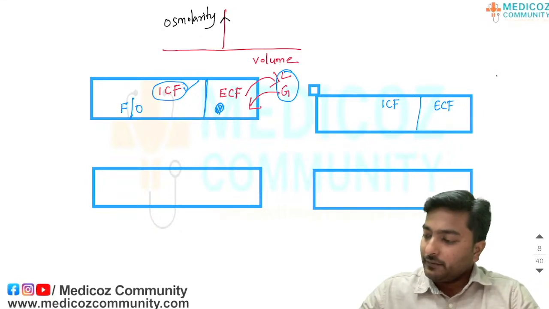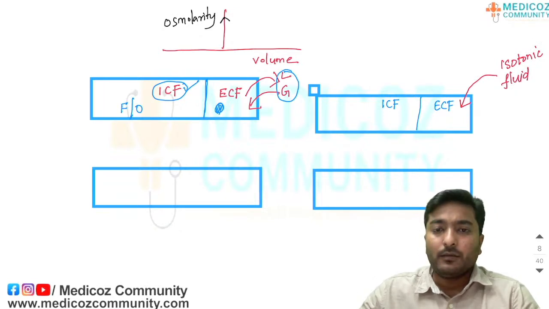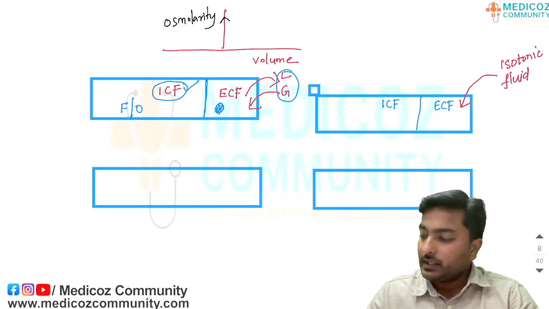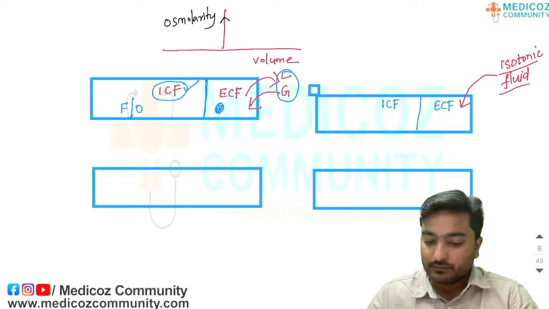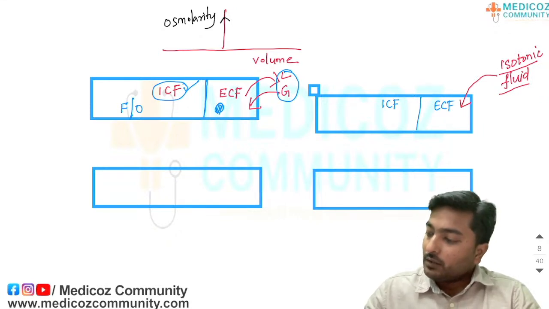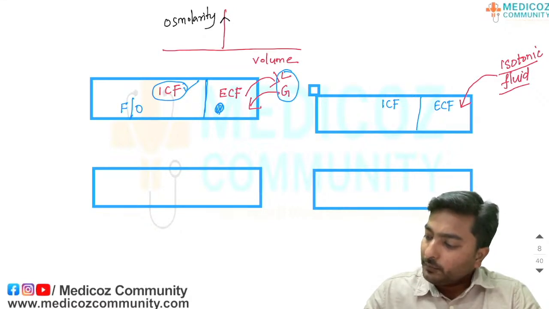For example, if I want to add an isotonic fluid here, what will happen to this volume?